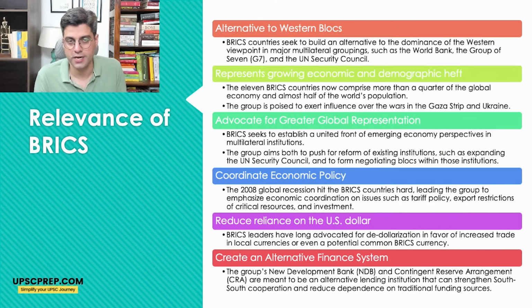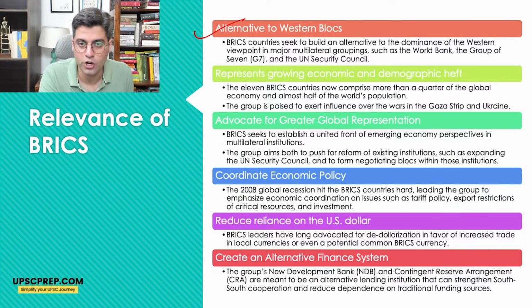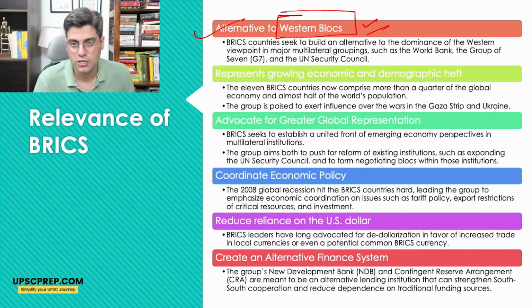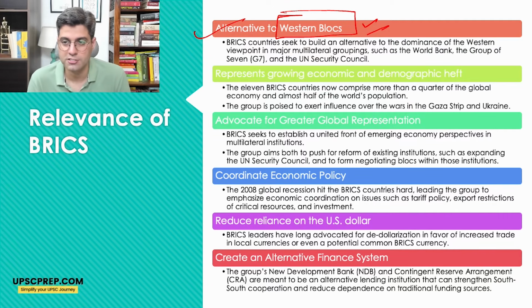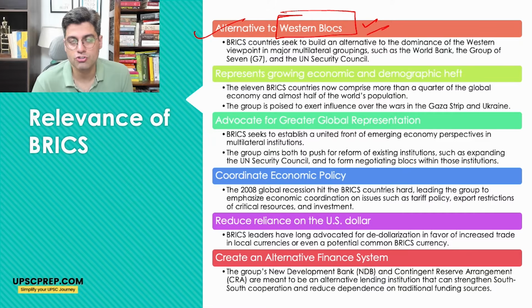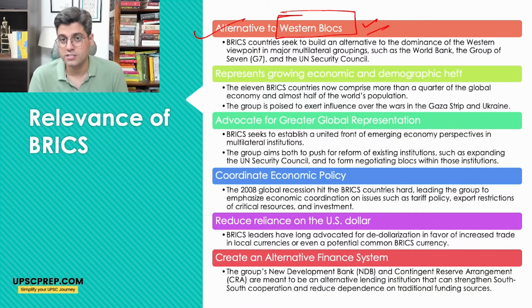What is the relevance of BRICS? See, BRICS can act as an alternative to Western blocs like the G7. As you can already see, the total population of BRICS is much more as compared to the G7. Even the GDP is more with the BRICS countries than the G7. So, of course, BRICS can act as an alternative to the Western blocs.